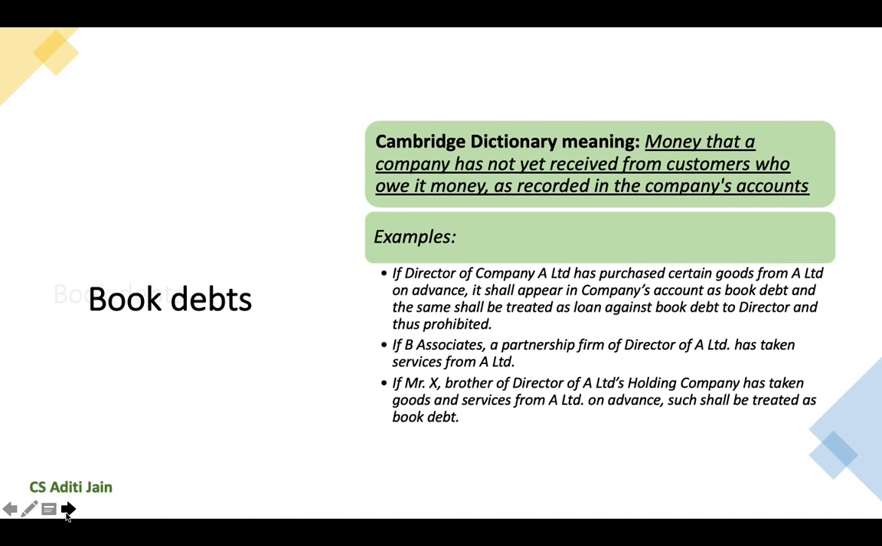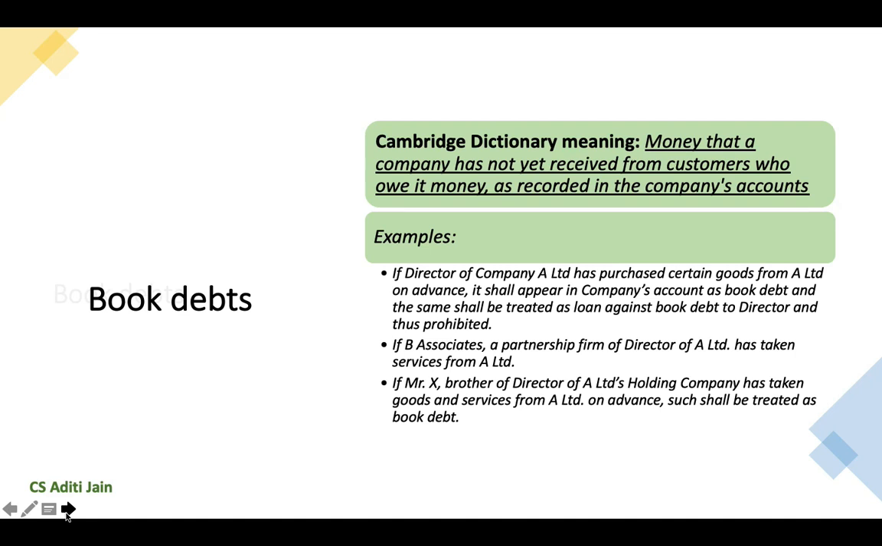Let us take a few examples. If any director of company A Limited has purchased certain goods from A Limited on advance and the company has recorded such advance as book debts in its accounts, such book debts shall be treated as loan to director and should be prohibited. Another example would be if the director of A Limited has a partnership firm B Associates and such firm has taken certain services from A Limited. Now this will also be considered as book debts if taken on advance or on credit, and the same shall be prohibited.